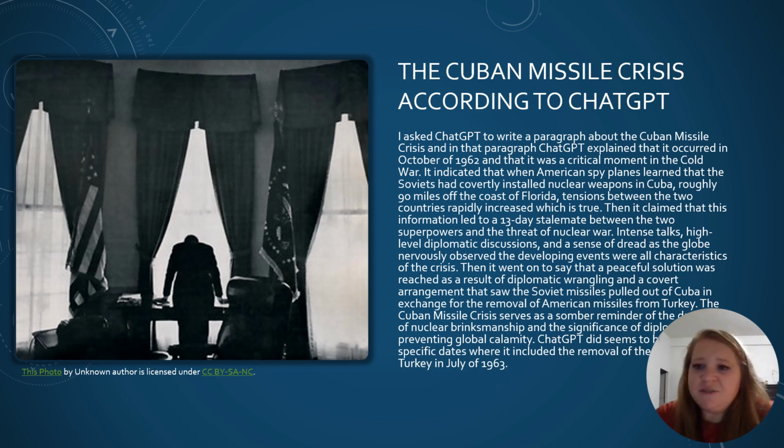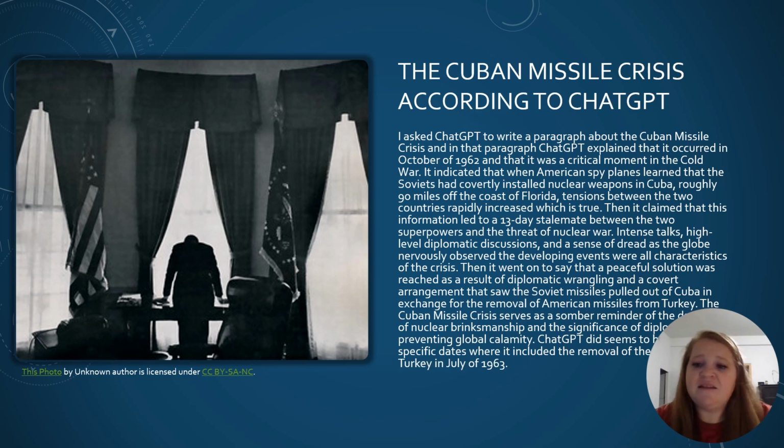I asked ChatGPT to write a paragraph about the Cuban Missile Crisis. In that paragraph, ChatGPT explained that it occurred in October of 1962 and that it was a critical moment in the Cold War. It indicated that when American spy planes learned that the Soviets had covertly installed nuclear weapons in Cuba, roughly 90 miles off the coast of Florida, tensions between the two countries rapidly increased, which is true.